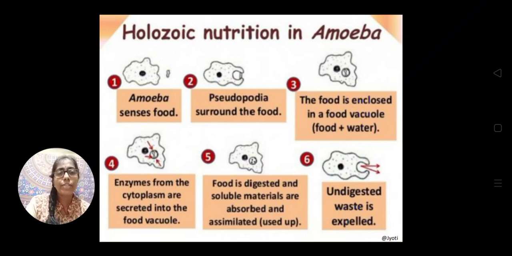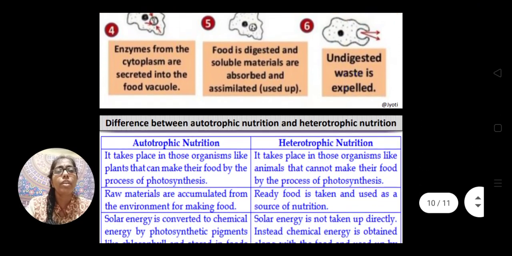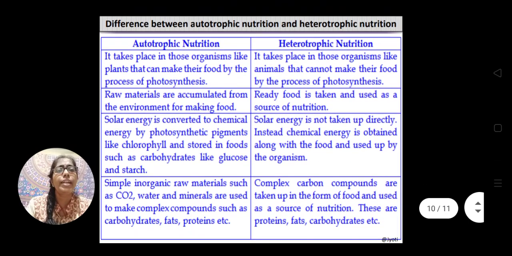Then the absorption and assimilation of the digested food takes place, and ultimately the undigested food from the food vacuole is expelled out from the surface of the amoeba. So this is holozoic nutrition. The complete food is taken by the animal, then it is digested, then the undigested food materials are expelled out of the body. So these are the 3 different types of heterotrophic mode of nutrition.